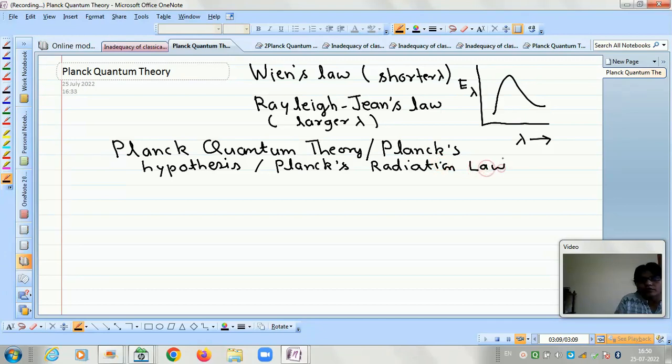So all these three are similar, and now let us see what are the main features of the Planck quantum theory. Few features we have already discussed.